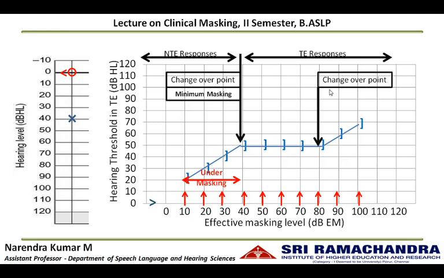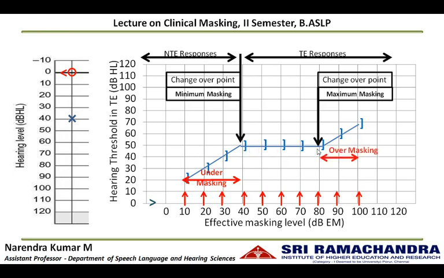The second changeover point is called the maximum masking level. That is the maximum amount of noise that can be given to the non-test ear to avoid its participation. Above this, when we increase the intensity in the non-test ear, the noise crosses over to the test ear and causes ipsilateral masking in the test ear. Thereby, the shadowing effect is again seen. This is called over masking.